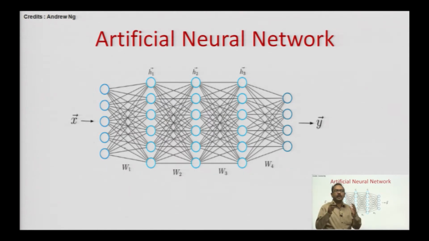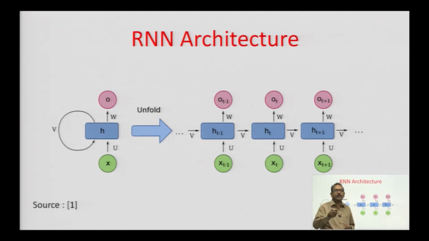This is how a normal neural network looks, but the same is not the case when you go into different types of neural networks. You have already seen it in convolutional neural networks and recurrent neural networks, that they do not exactly look the way this particular network looks. This is the RNN architecture.